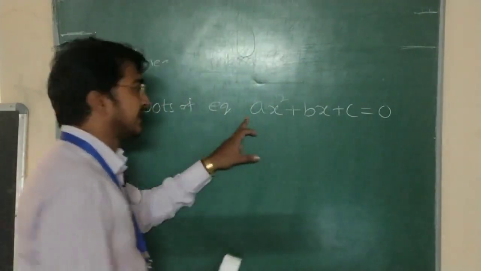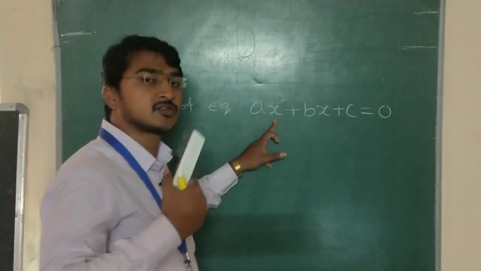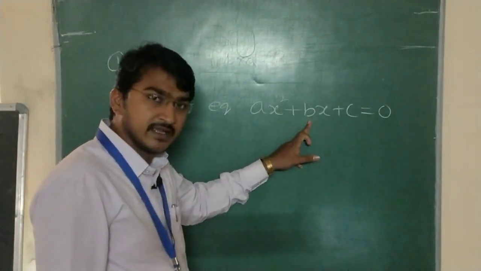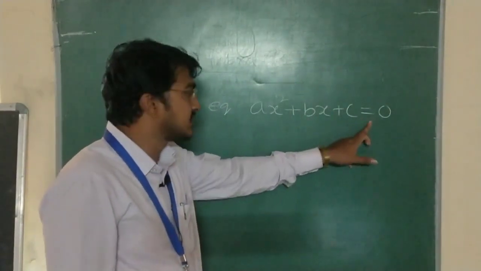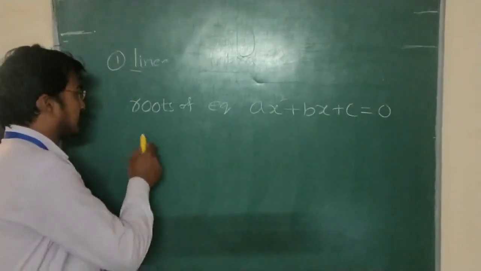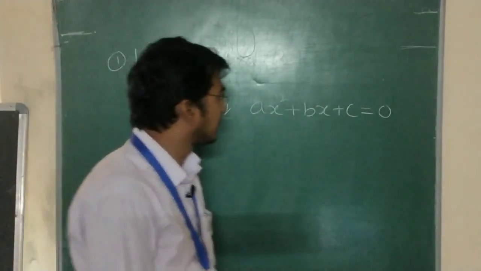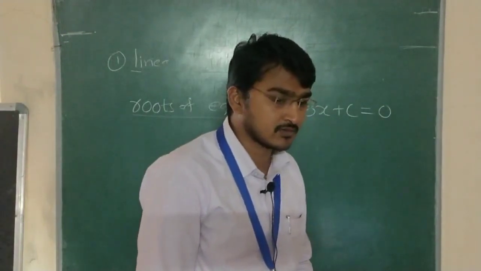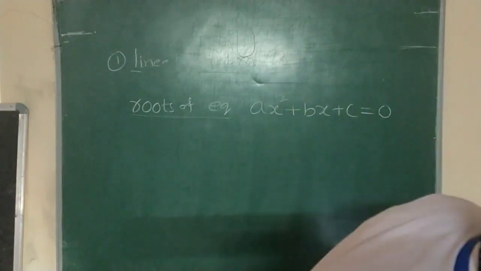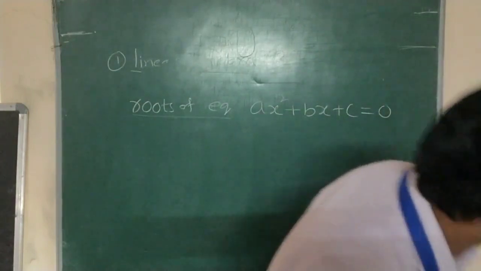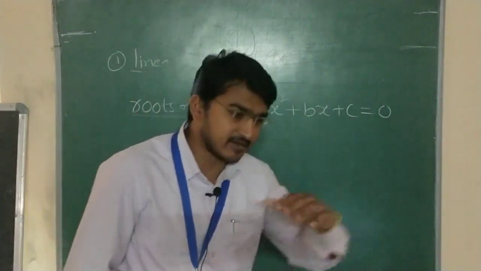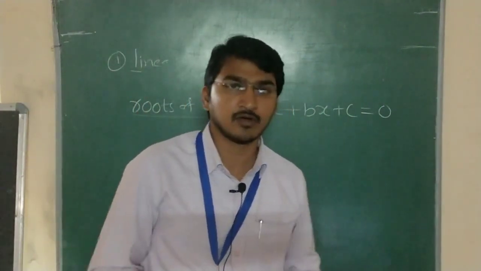Just remember it: ax square plus bx plus c is equal to 0. This is the equation, the equation form. So that I will discuss, no problem. I will share the PPT. We'll finish this class.